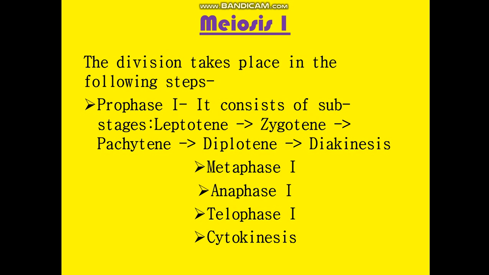In meiosis 1 we name all these stages as prophase 1, metaphase 1, anaphase 1, telophase 1, because it is a part of meiosis 1. In prophase 1 we will have leptotene, zygotene, pachytene, diplotene and diakinesis stages. Here prophase is the longest stage and is divided into these 5 substages.